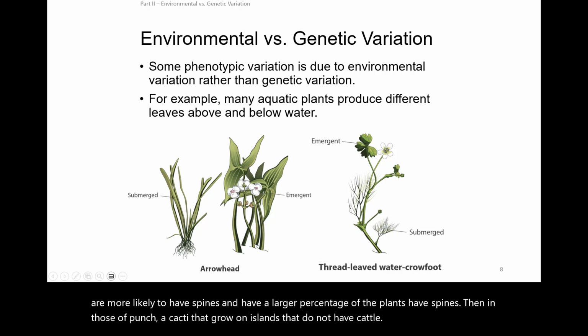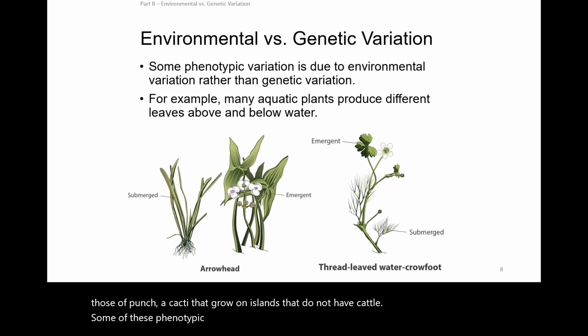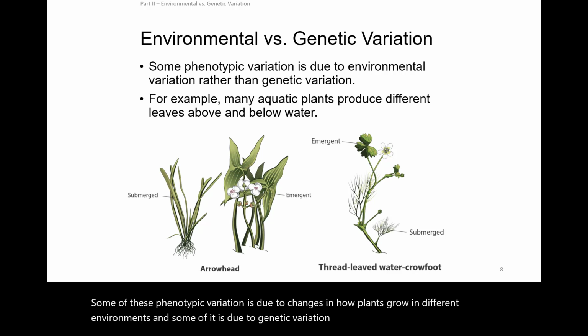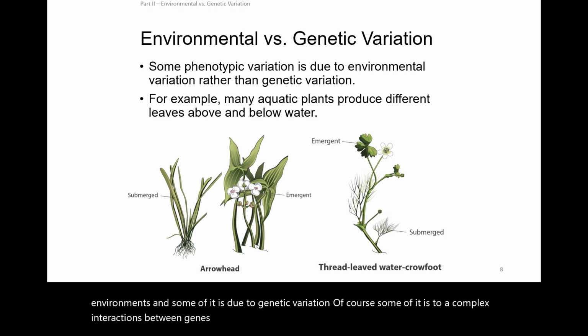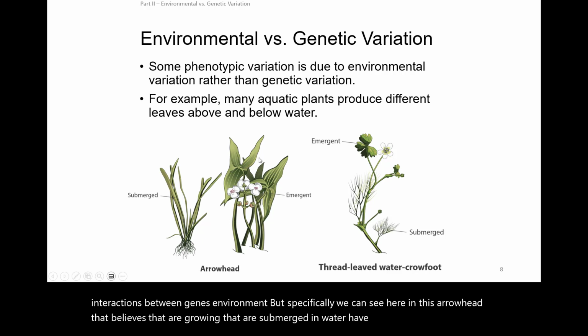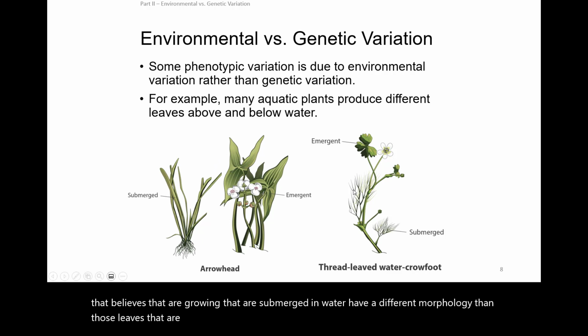Some of this phenotypic variation is due to changes in how plants grow in different environments, and some of it is due to genetic variation. And of course, some of it is due to complex interactions between genes and environment. But specifically, we can see here in this arrowhead that the leaves that are submerged in water have a different morphology than those leaves that are exposed or emergent. The same thing is true in water crowfoot.